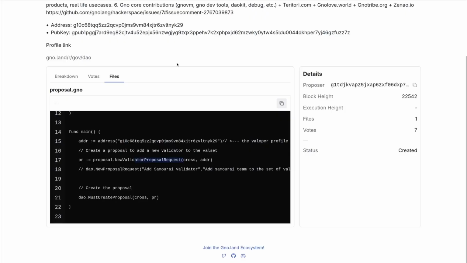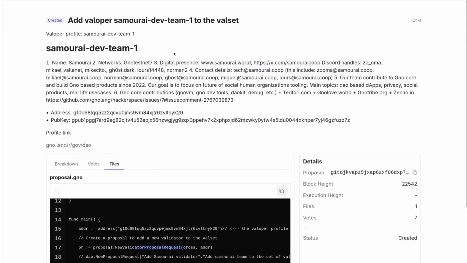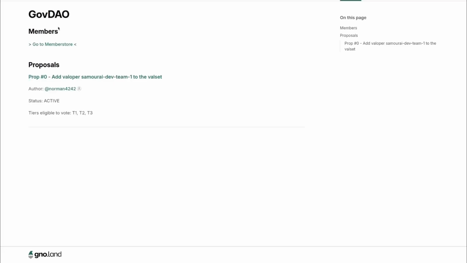It is backed by a tool named GNO Monitoring, which is also made by Samourai.world. It is a backend that will follow what's happening on GovDAO and some other information, like the activity of validators too. Now here is the GNO web page of GovDAO, so you can see the proposal we saw just before, which has been authored by Norman. It is still active and it is eligible to vote for every tier.